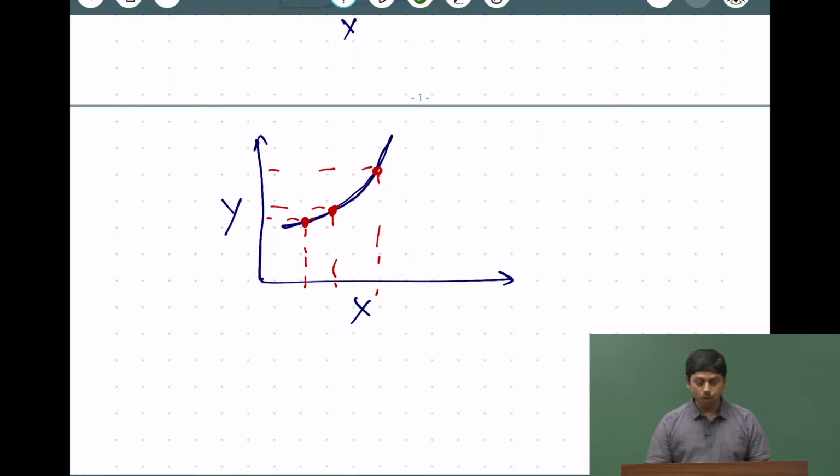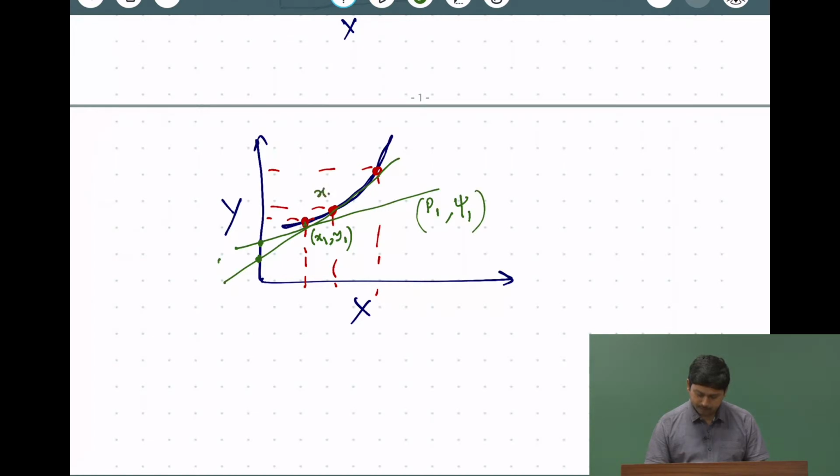However, let us say instead of slope, we also calculate one more quantity, and that is the intercept of the function. So, in that case this particular point, let us call it x1 y1, will give a particular value of slope p1 and a particular value of intercept, let us call it psi 1. So, every point x y on the graph will correspond to a particular point; let us say this point is x2 y2, it will give us a particular point p2 and psi 2.